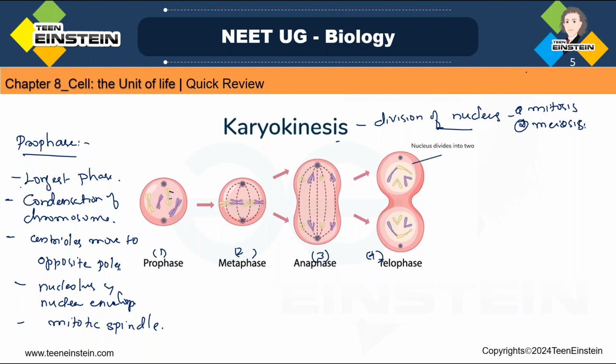And here you can see the centromere, in between these two chromatids. So pair of chromatids you can see, centromere you can see. In which stage? Prophase. Next is metaphase.